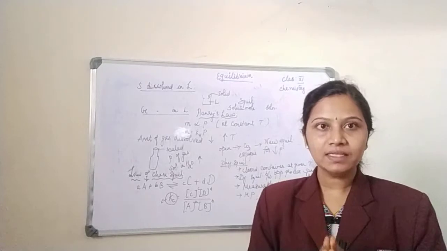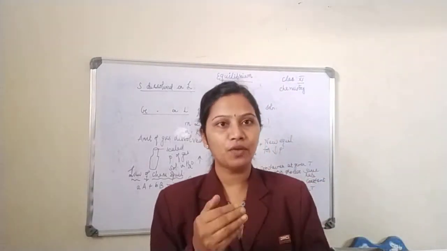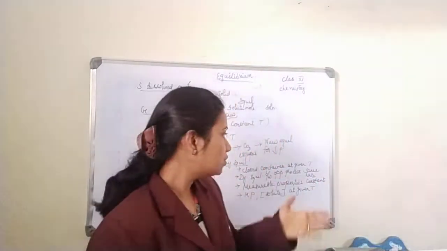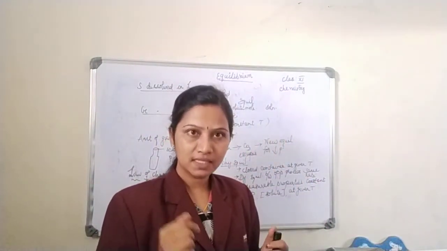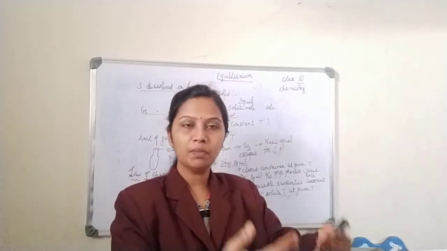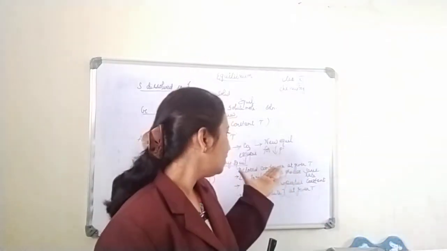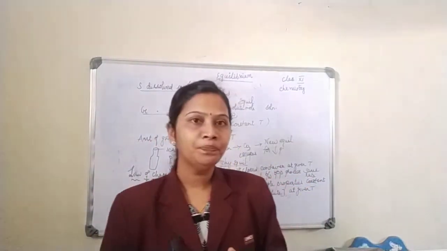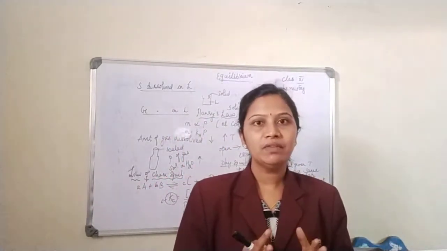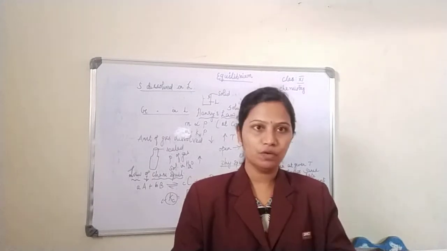What are the characteristics of physical equilibrium? When physical equilibrium happens, there are a few facts it should satisfy. Already we know any change in the physical state of a reactant which is given by an opposing process is called physical equilibrium. There should be an equilibrium between the opposing force and the forward force.